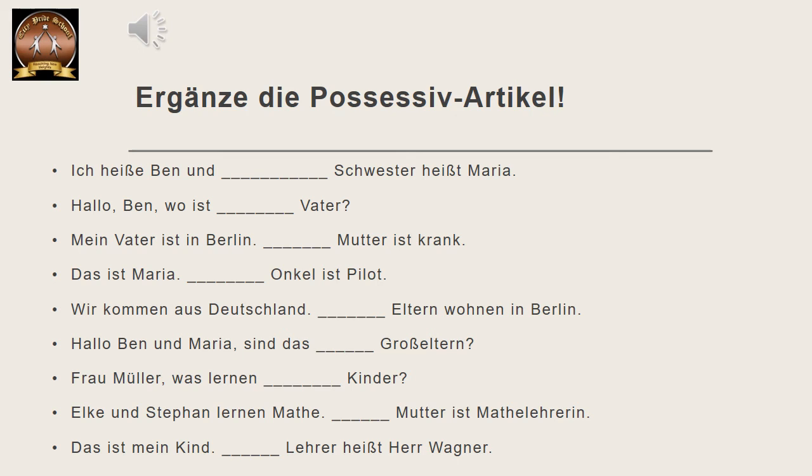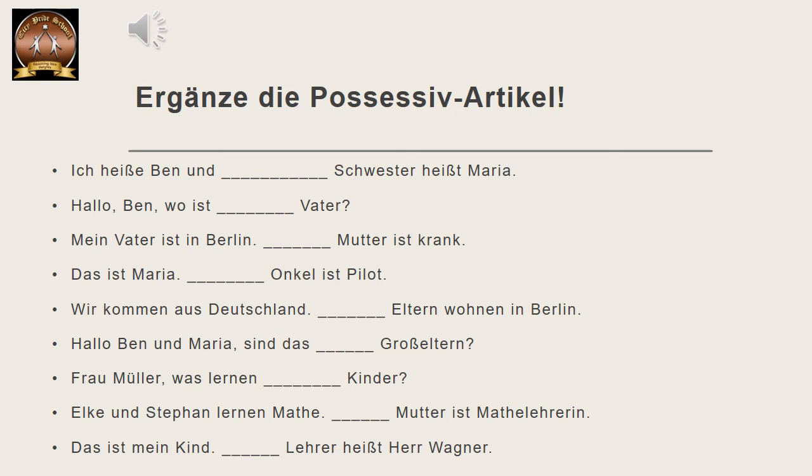Das ist mein Kind. Dash Lehrer heißt Herr Wagner. That is my child. Now Kind is neuter. Dash Lehrer heißt Herr Wagner. Lehrer means teacher, male teacher. Whose teacher are we talking about here? The teacher of the child. Child. Correct?